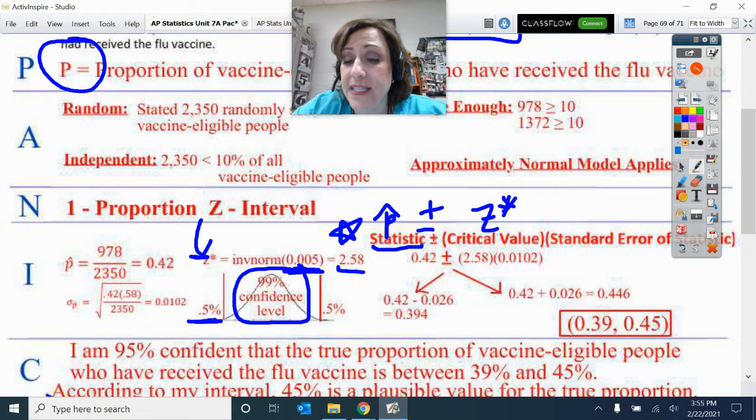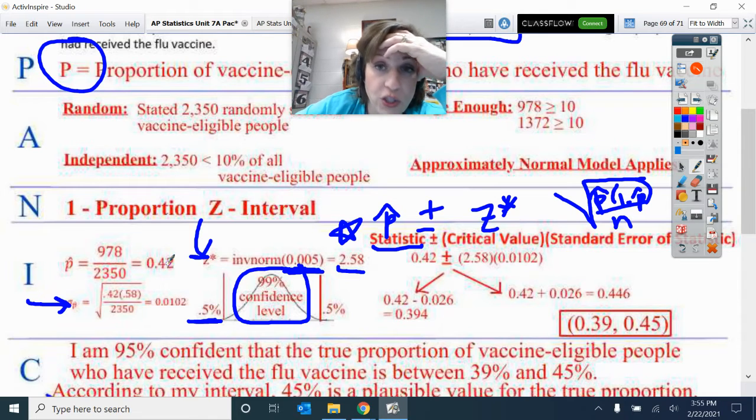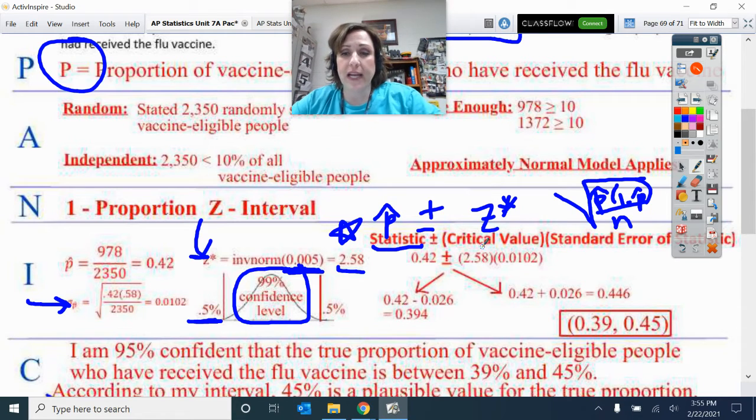Then this standard error is your standard deviation for proportions. You do the square root of p hat times 1 minus p hat over n. So that's what I got right here. And I had this p hat was 0.42. So 0.0102. All right, so that's how I got that. Then I did the subtraction and the addition. So I got this 0.394 and up to 0.446.